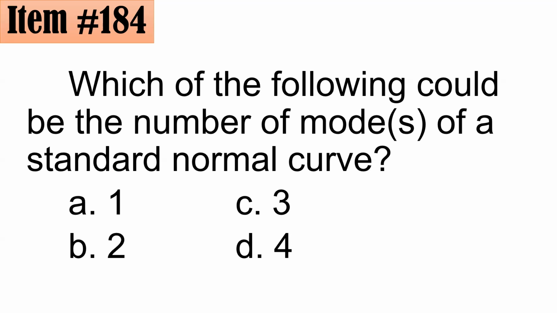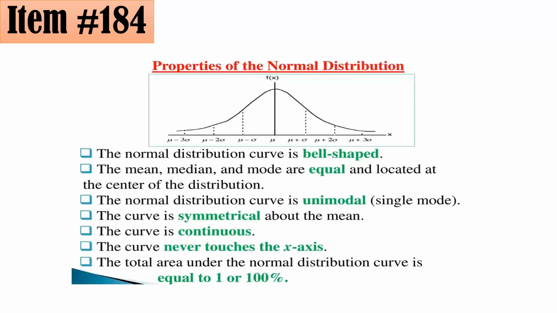Isa lang daw. And if you answered A, tama po kayo, because it is one of the properties of the normal distribution na siya ay unimodal. The normal distribution curve is unimodal, meaning isa lang po yung mode niya. Meaning, that's why you could see, no, isa lang po yung peak niya. In fact, the mean, the median, and the mode are located at the center of your distribution. So, isa lang po yung ating mode. Letter A is correct. Great.